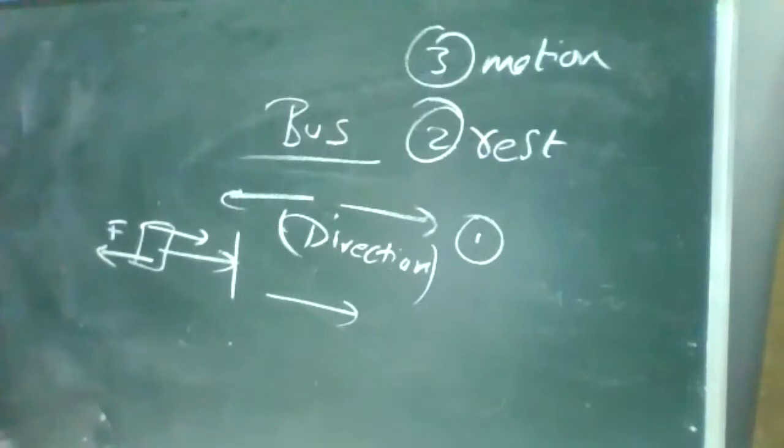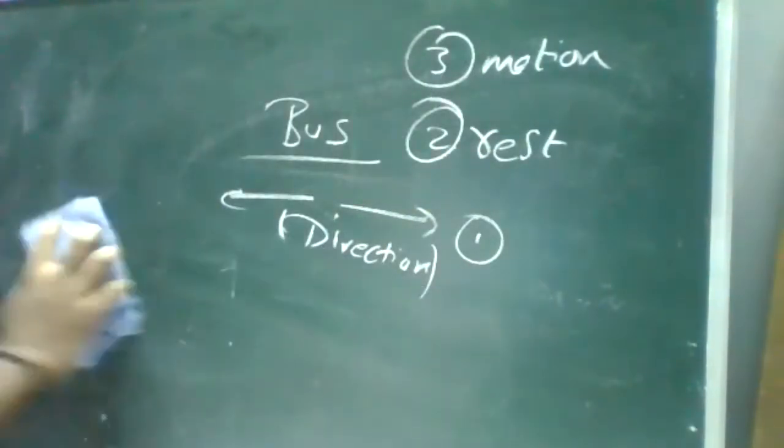So inertia is of three types: rest, motion, and direction. Clear?